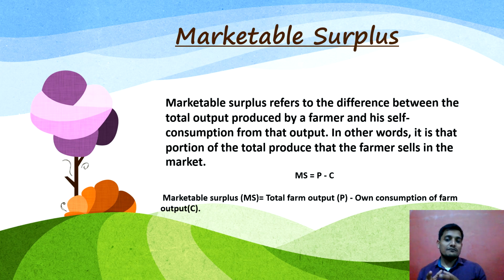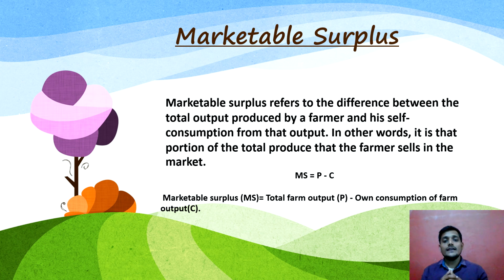So in this slide we will be talking about what a marketable surplus is. Basically a marketable surplus refers to the difference between the total output produced by the farmer and his self consumption. In other words, it is the portion he uses for his own consumption or needs, and after that he sells from the total portion which has been produced on the farm.